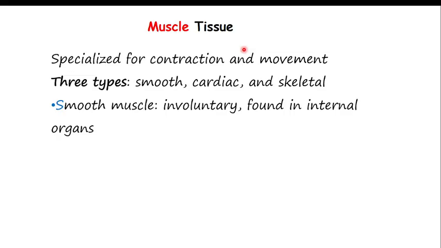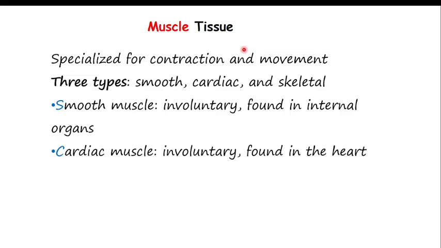Normally they are involuntary. When we say involuntary, it means this muscle works without your will. They work whether you want it or not. You can't tell your stomach to digest or not. They are controlled by the autonomic nervous system. So remember, smooth muscles are involuntary and found in internal organs. Cardiac muscle is also involuntary because you can't tell your heart to pump or not. They are found only in the heart.